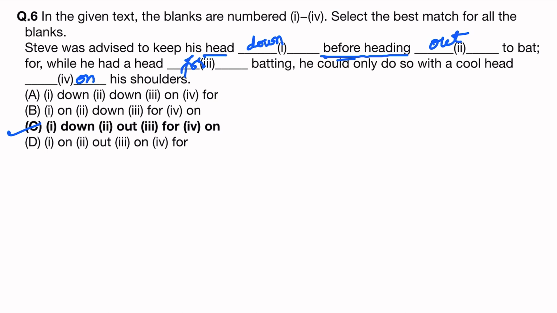Head out, that means to go outside, to bat. For while he had a head for batting, so he was going for batting. He could only do so with a cool head on his shoulders. So C is the correct option.